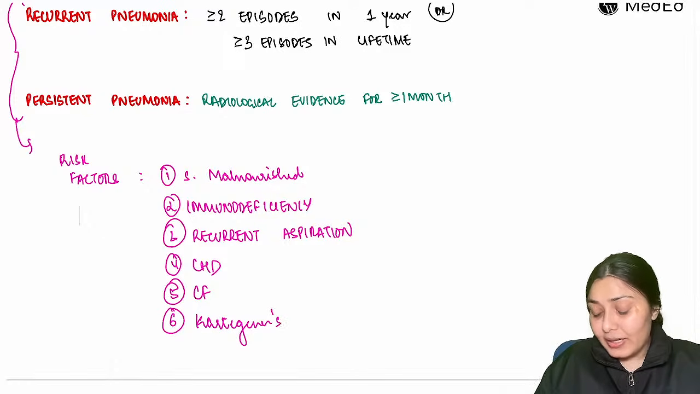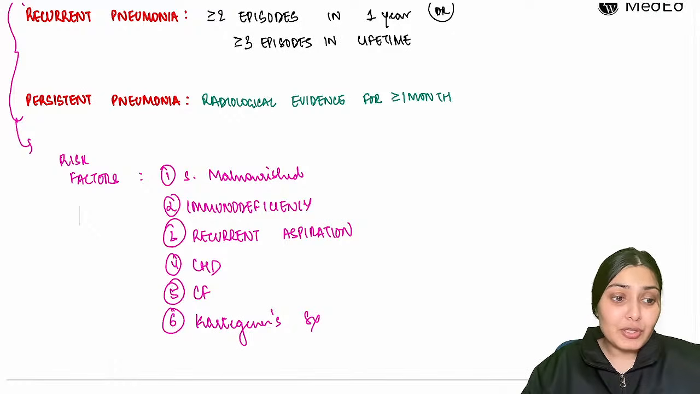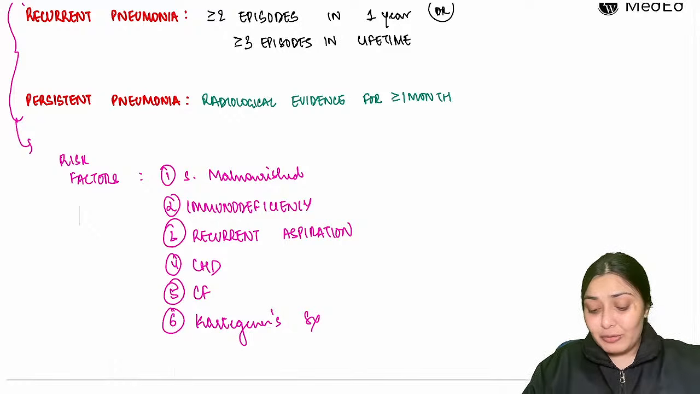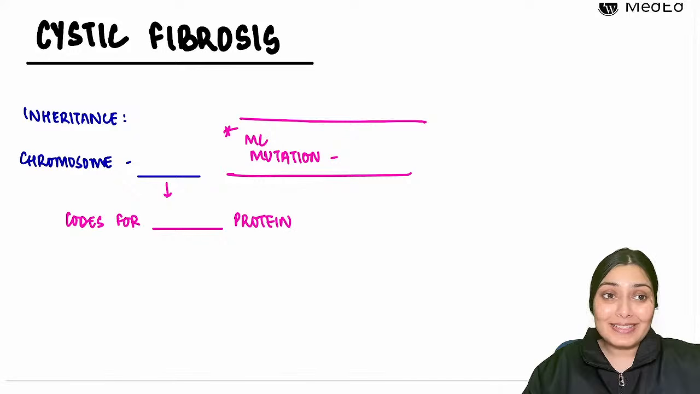This you must have studied in ENT. Right? So in all of these populations, there are chances of recurrent and persistent pneumonias. So with that, we complete the section of pneumonias and move on to the next topic, that is cystic fibrosis.